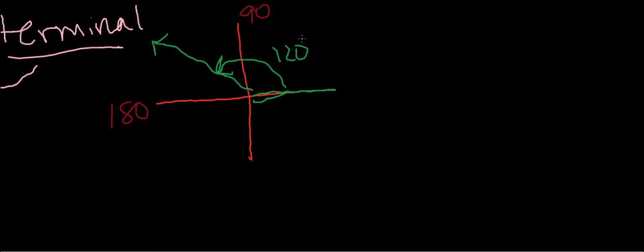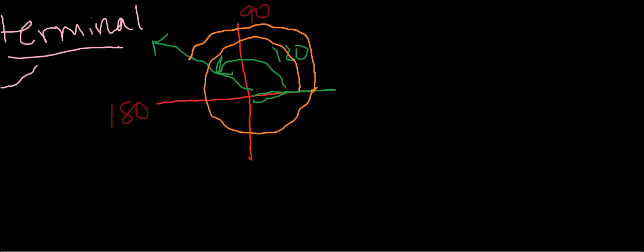So how can we find a coterminal angle? Well, one way would be to add a rotation onto this terminal side. How can we do that? Well, it's easy when we look at it graphically. So we're going to go around a full 360 degrees, right? And then add on another 120 degrees to become coterminal with our initial 120 degrees.